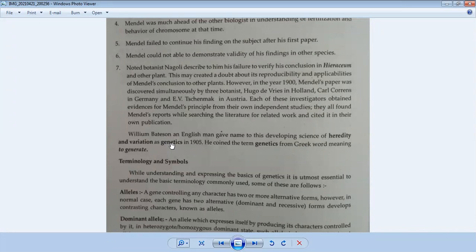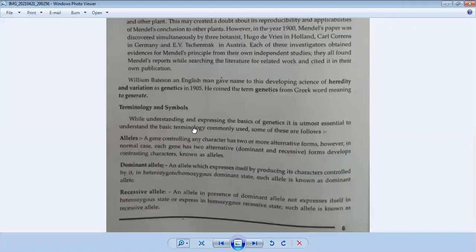Genetics is the scientific study of heredity and variation. The term genetics was introduced by William Bateson, but the scientific explanation related to genetics was given by Gregor John Mendel. That's why Gregor John Mendel is popularly known as the father of genetics.